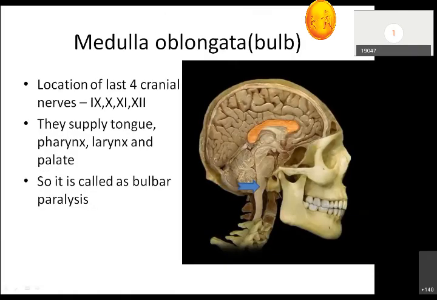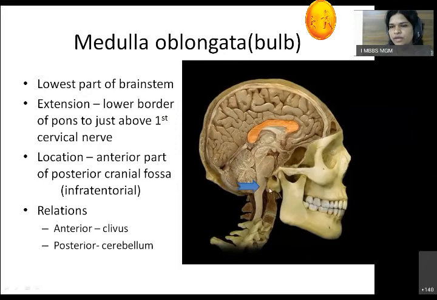We'll start from the general information. So in the diagram, you are able to see this is the outer part of the cranium. Then this is the cranial cavity. In the anterior part, this is the middle cranial fossa and this is the posterior cranial fossa. So in the upper part, we are able to see the cerebrum. Then this is the cerebellum. In front of the cerebellum, we are able to see the brain stem. And below that, it will continue as the spinal cord.